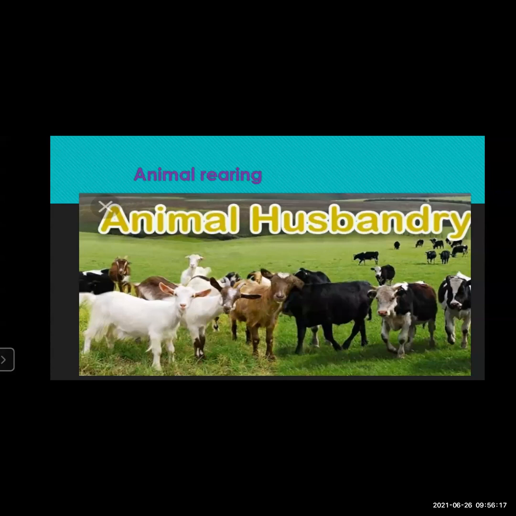The sheep and goats are also reared in the hilly areas. Where there are hilly areas, there the sheep and goats are reared. So let's move further.